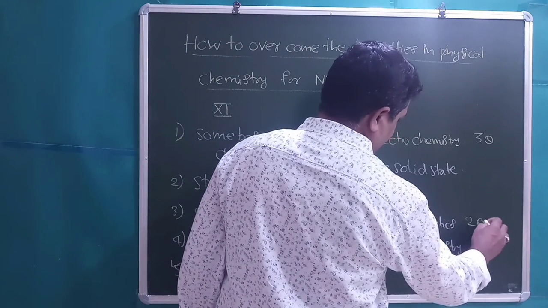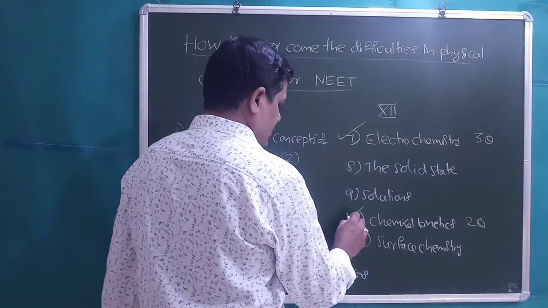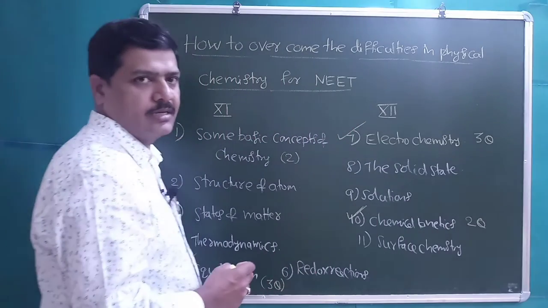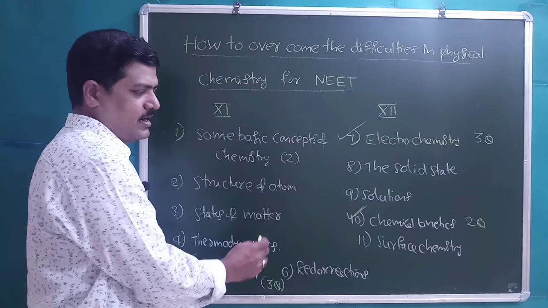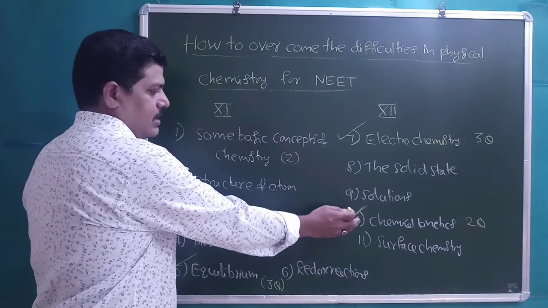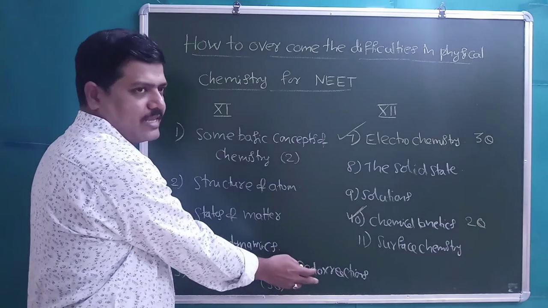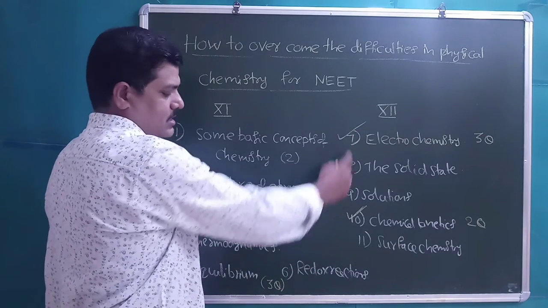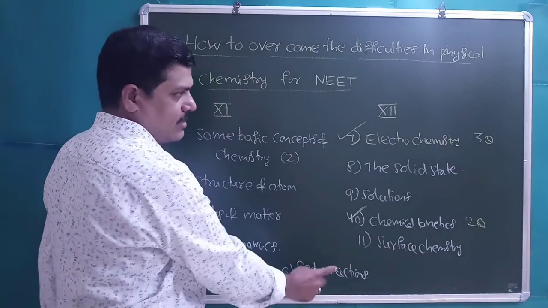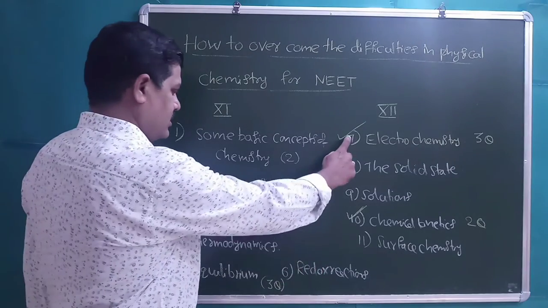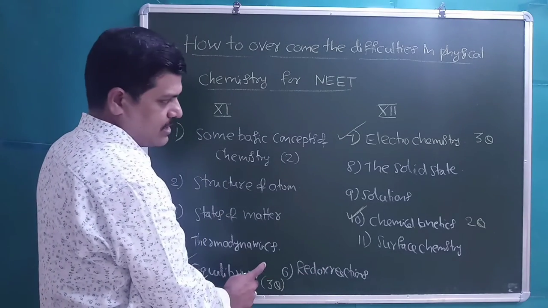In that aspect we can consider it the most important chapter in NEET. Electrochemistry is a little big, but combined we will get 3 questions. So these also we can treat as important chapters.